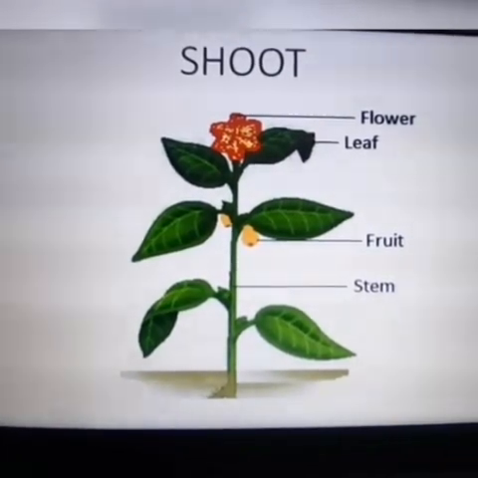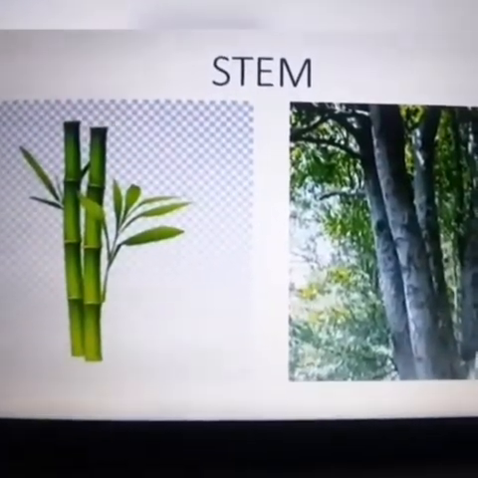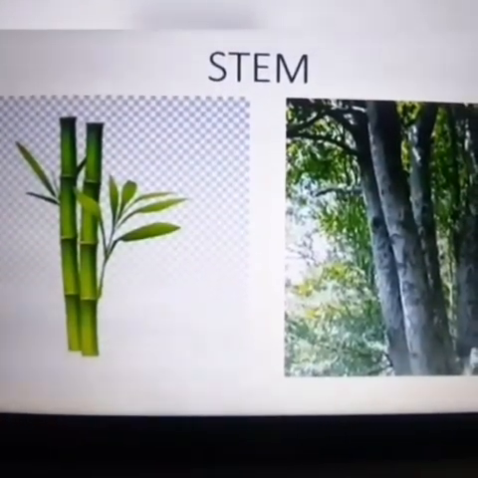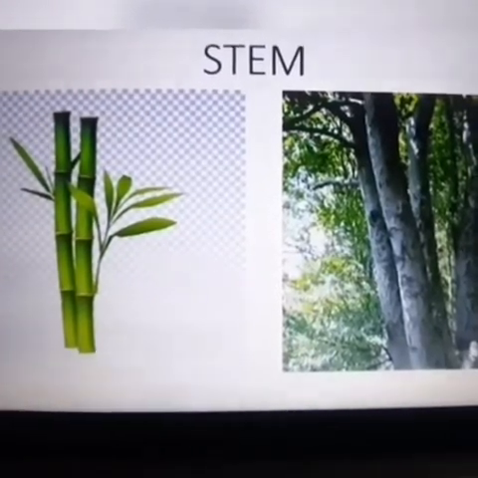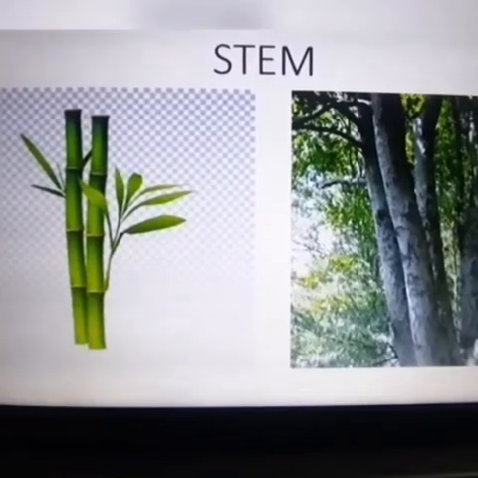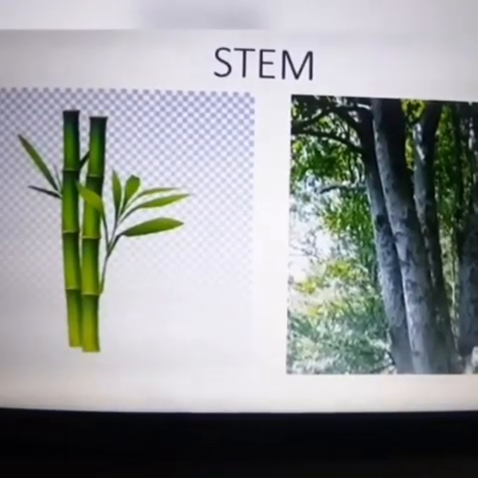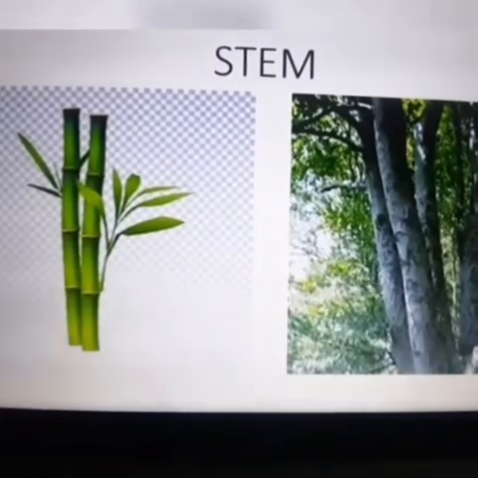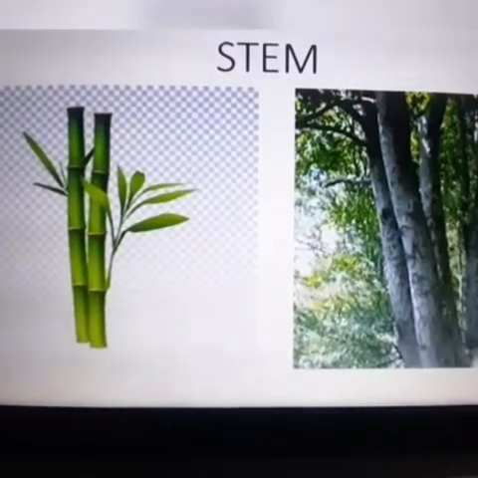Now let's talk about the stem. The stem is the main part of the plant. Yes, if there is no stem, the plant doesn't grow. The stem is the main part of a plant. So what does the stem do? It bears buds, leaves, flowers and fruit.